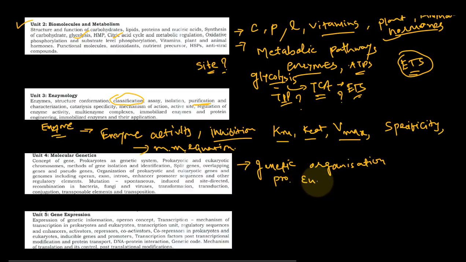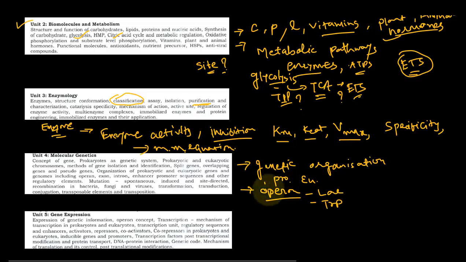Then you have to understand different topics, that is the operons, the structure of operons, and how they are regulated. The most important is the lac operon, then the tryptophan operon. Some memory-based questions are asked from these operons.